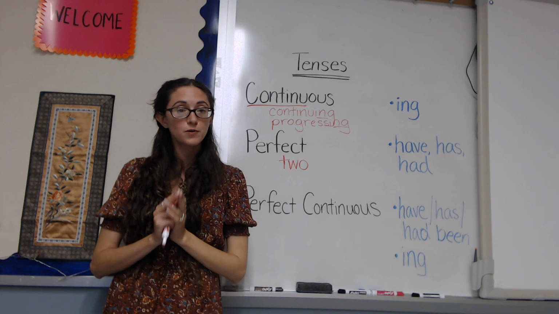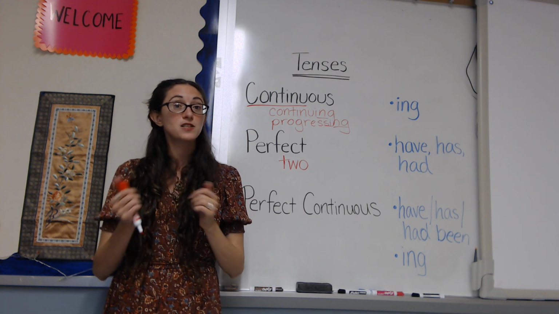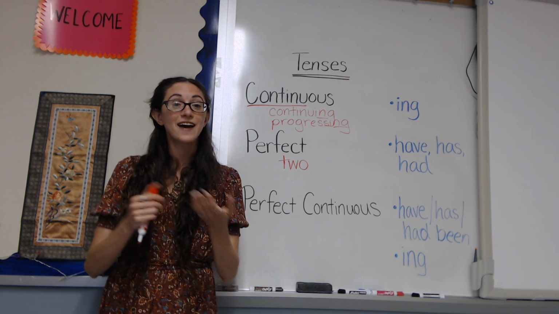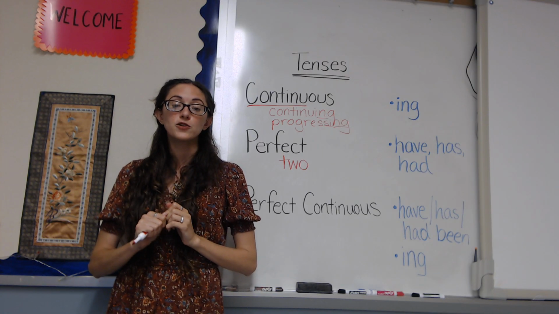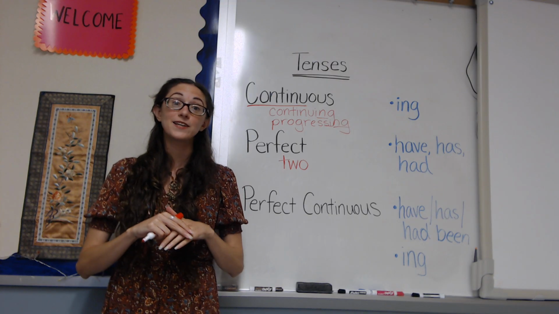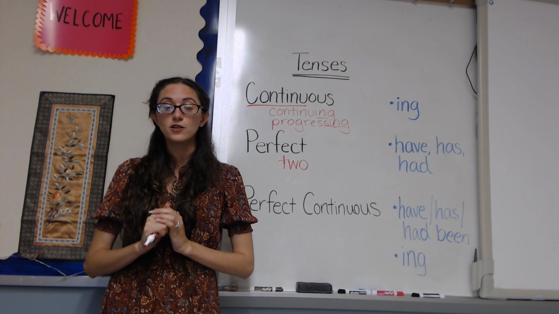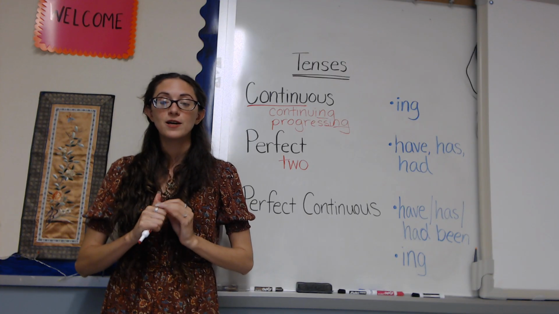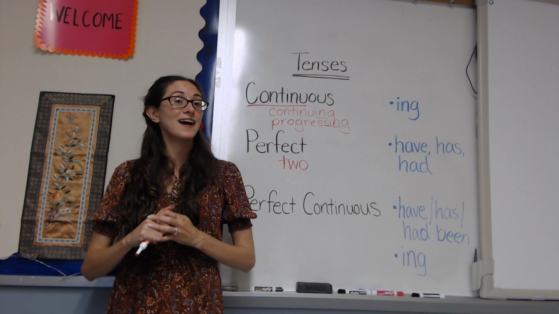So present perfect uses have or has plus the past participle, like have talked. The past perfect uses had plus a past participle, had talked. The future perfect tense uses will have plus the past participle, will have talked.